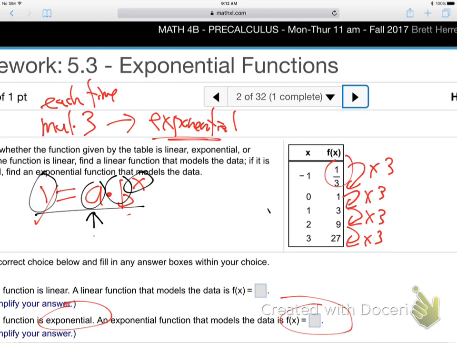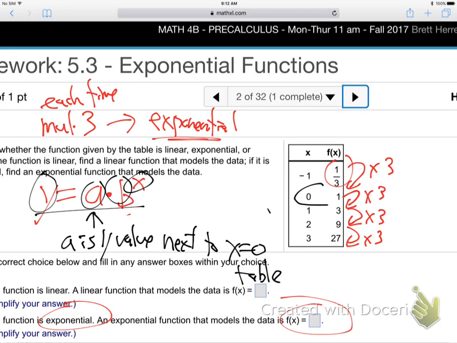How do you do it? A is the y value next to x equals 0 in the table, meaning 1. So A is 1 for this problem. I go to the table, go to x equals 0, and grab the y value next to x equals 0. That will be your A. I'll give a reason for that in a minute, but for now let me just say it. It's the number next to x equals 0. It's the y value in the table, across from x equals 0.